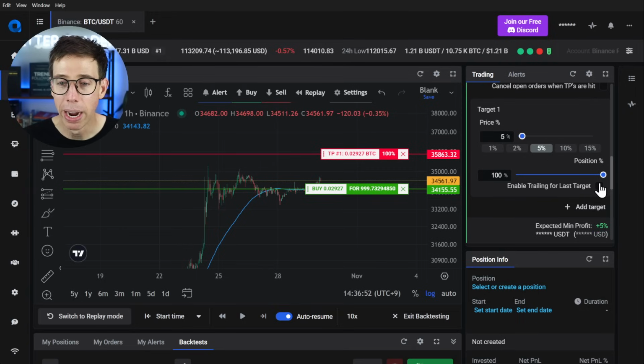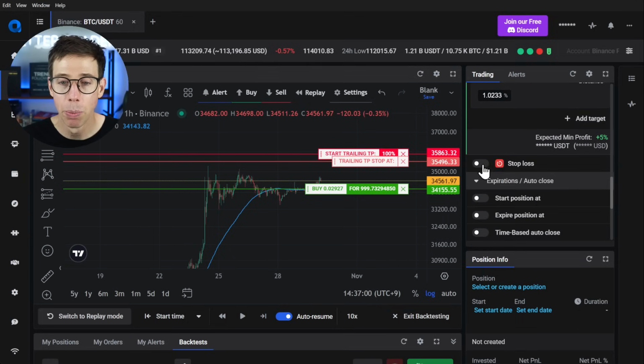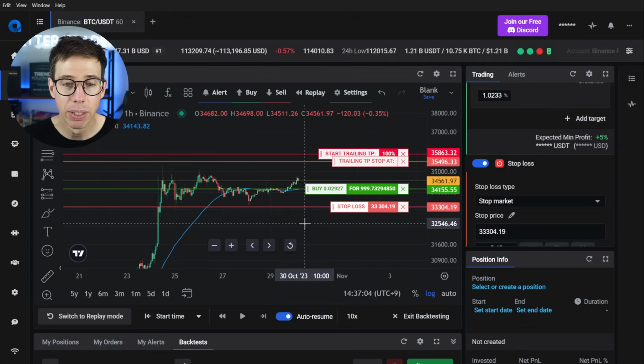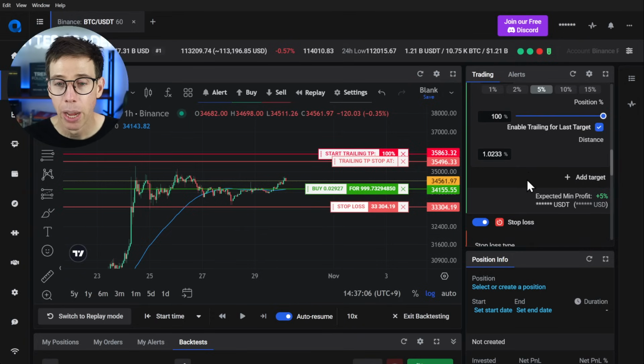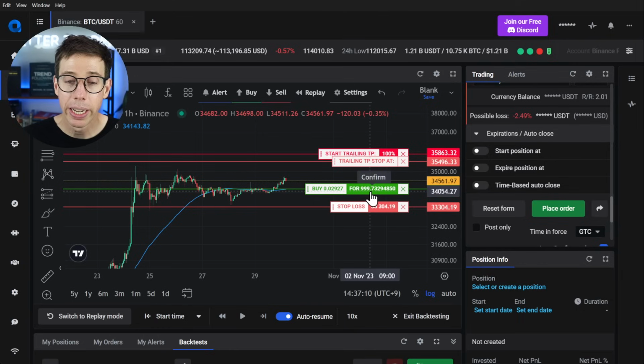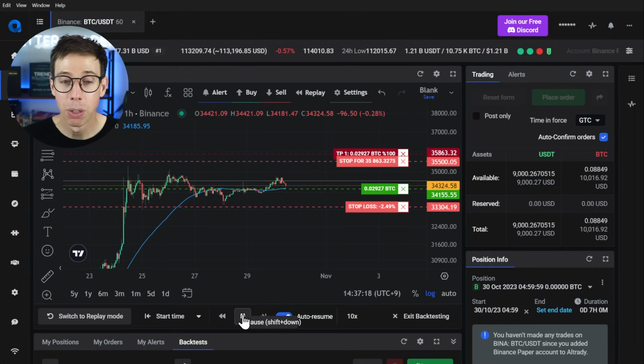And I want to also practice using trailing. I want to have the price use a trailing take profit. And of course, I can say, well, I also want to use a stop loss because I need to practice managing my risk better. So I can do all of this, set up the trade, and when I'm happy with it, then I can go ahead and either hit place order or click on this to confirm it. And then we start the backtest. So we come down here, press the play button, and then we watch the price move.